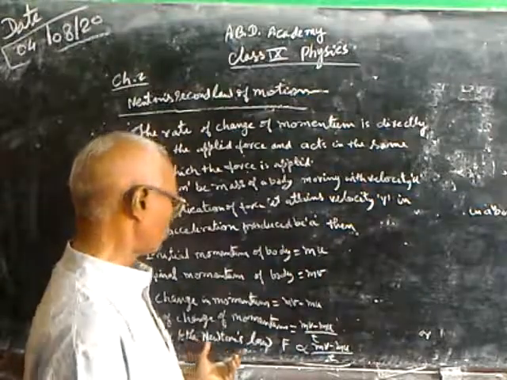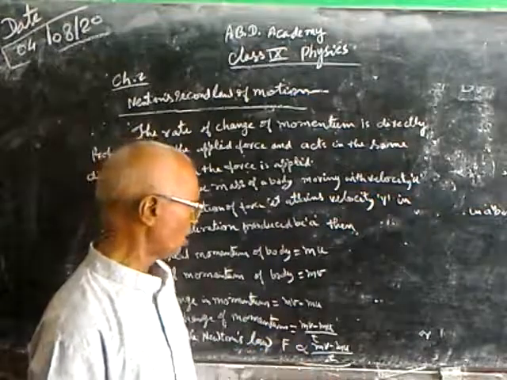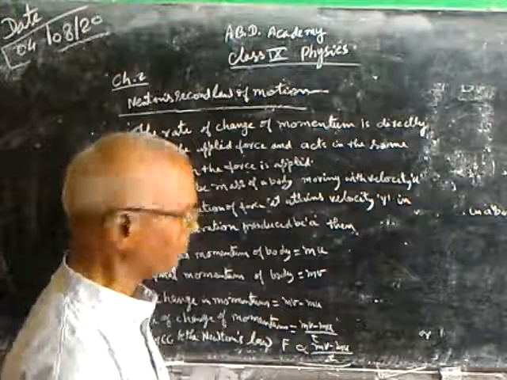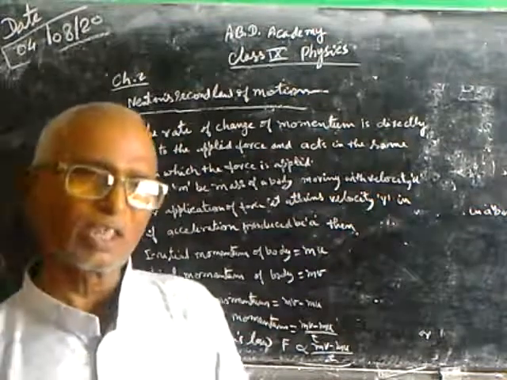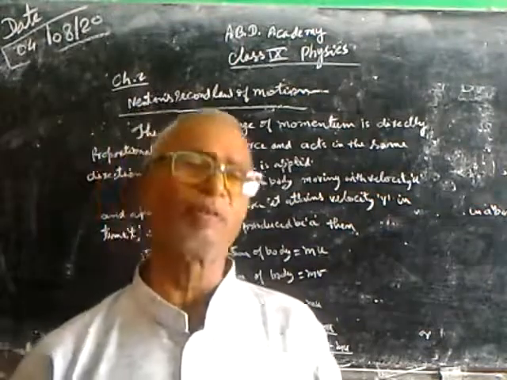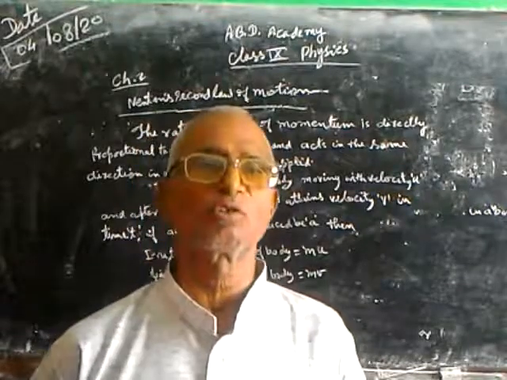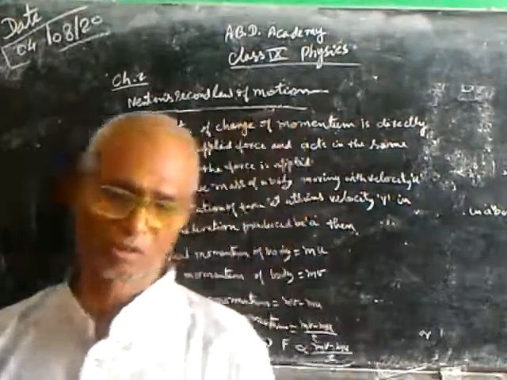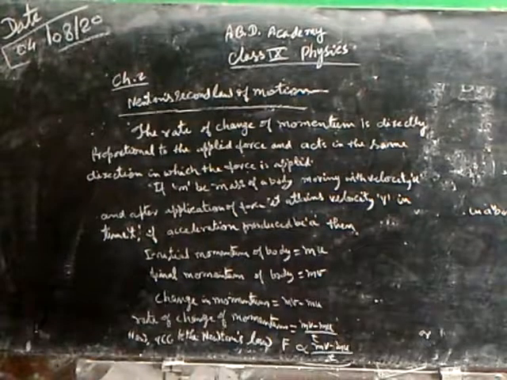Now, according to Newton's second law of motion, F is proportional to (mv minus mu) upon t. That is, rate of change of momentum of a body is directly proportional to the applied force. We shall proceed further after it.